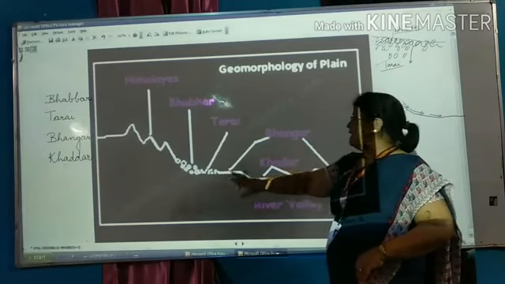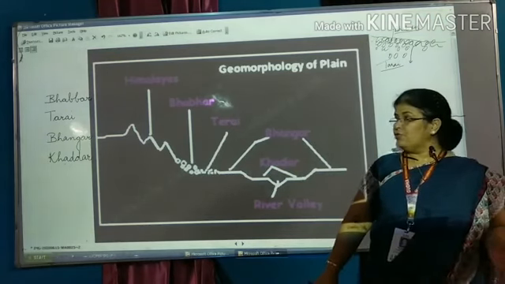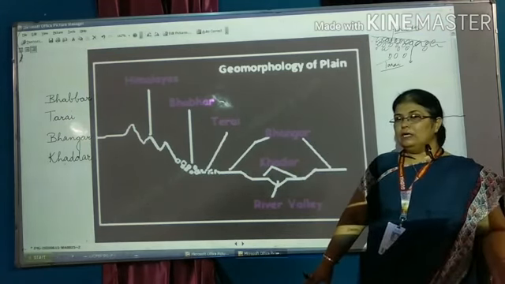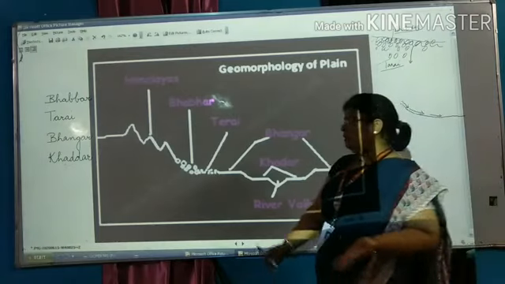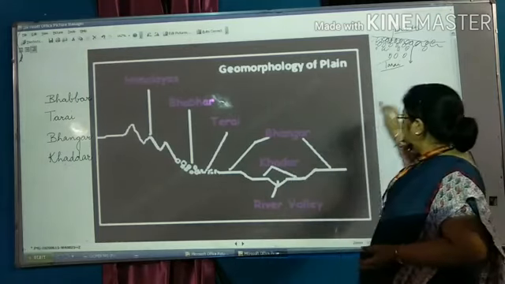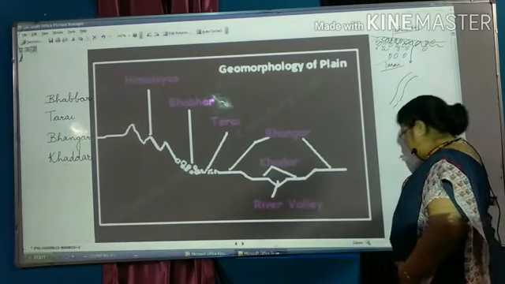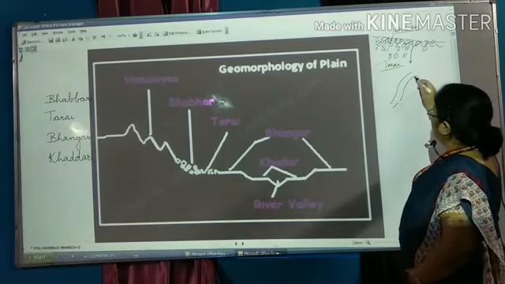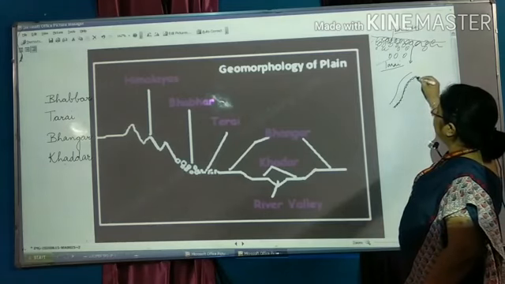Now after Tarai, the area of Bhangar starts. Now what is Bhangar? Bhangar is a type of alluvial soil. Means when the river flows, look here, when the river flows, it starts depositing some silt on its edges.